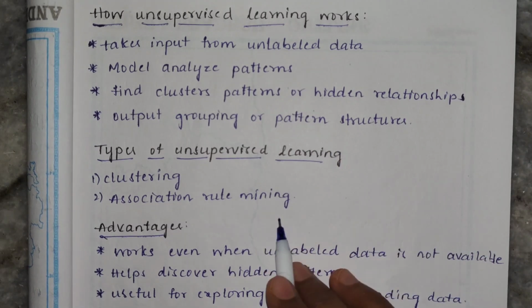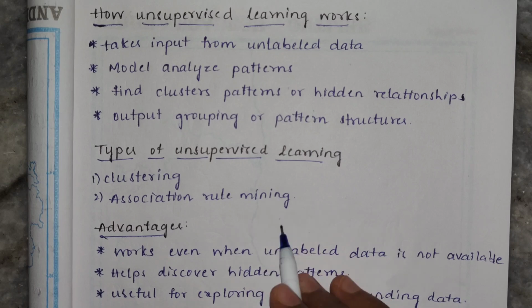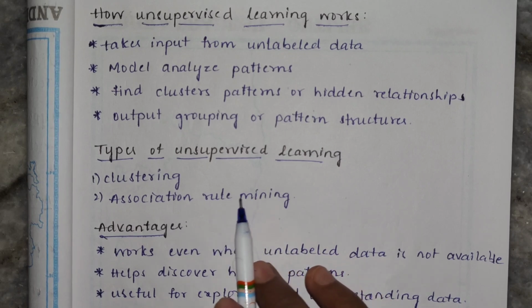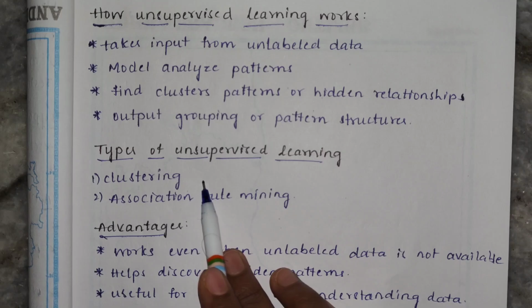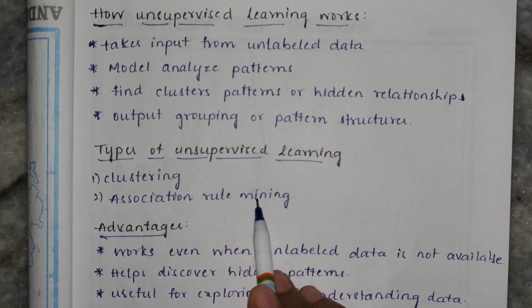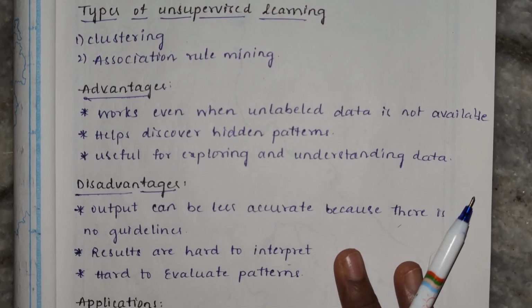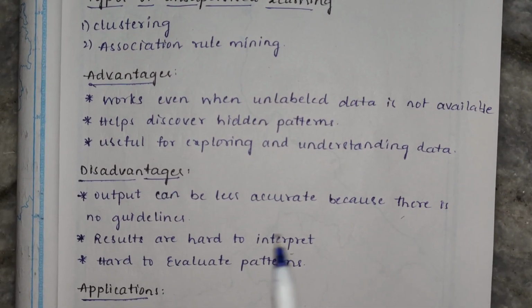And we have two types of unsupervised learning. Those are clustering and association rule mining. Clustering means grouping similar data together, and association rule mining means finding relationships between data items. Moving on to the next one, advantages and disadvantages of unsupervised learning.